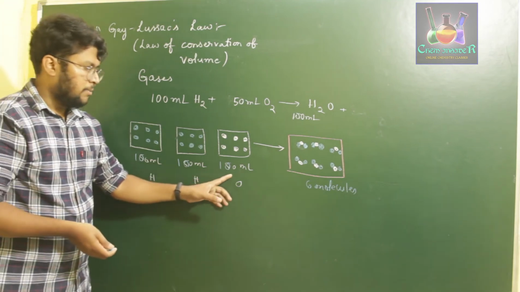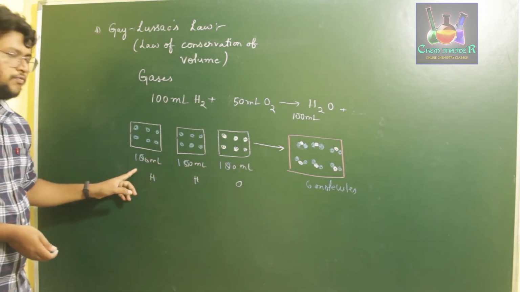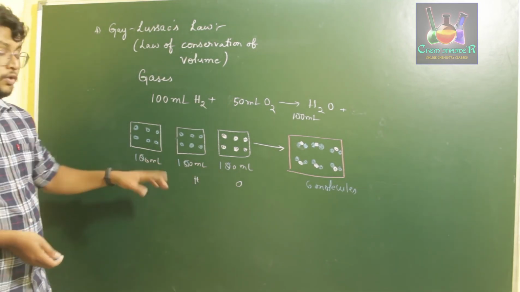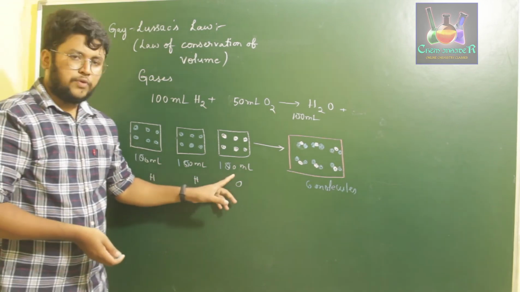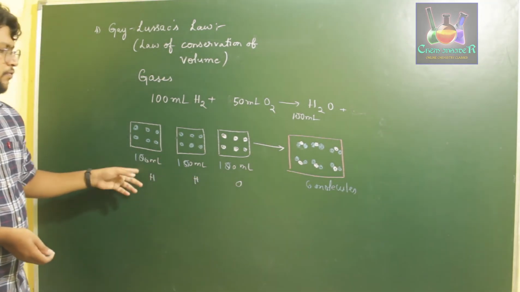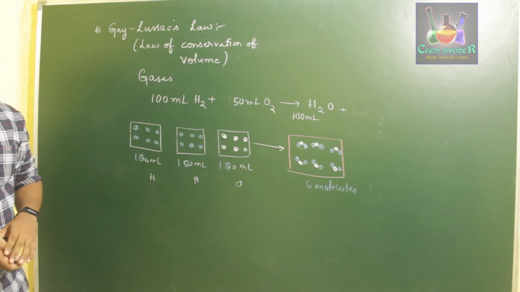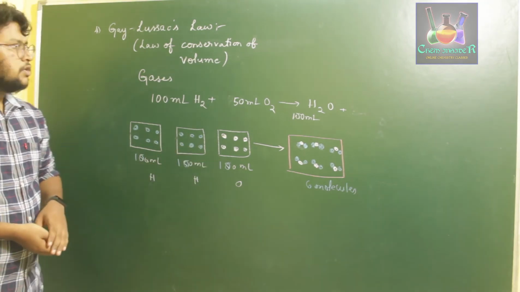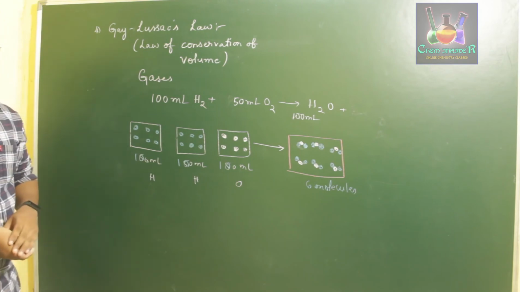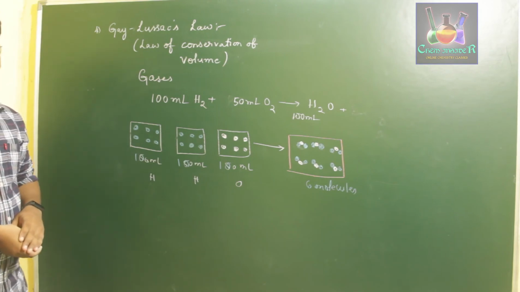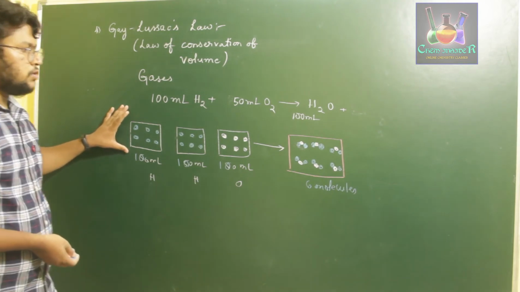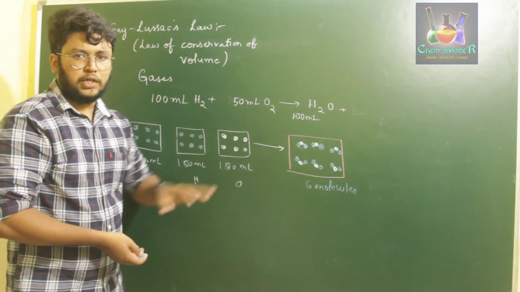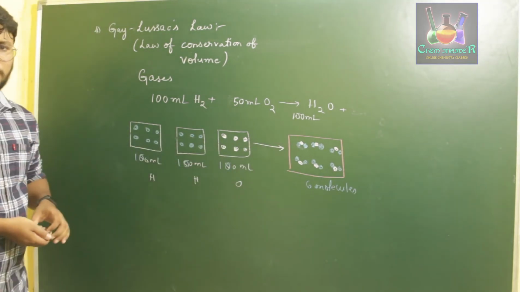So if you have 100 ml of oxygen, you need to take 100 ml each of two hydrogen compounds, two hydrogen boxes. If you have 50 ml of oxygen, you need to take 50 ml each of two hydrogens. That will be 100 ml of hydrogen with 50 ml of oxygen. So this is about Gay-Lussac's law, also called the law of conservation of volume. In this, we have conserved the volume of the given reactant as the volume of product.